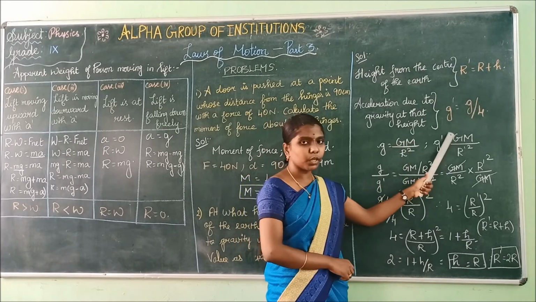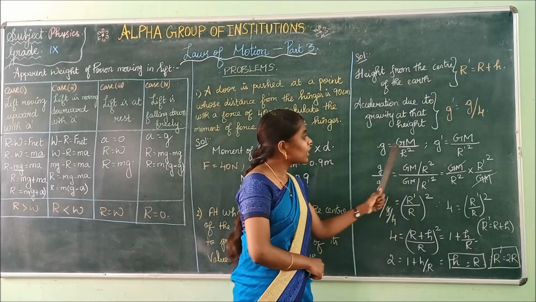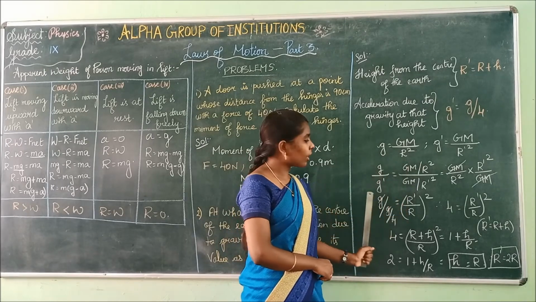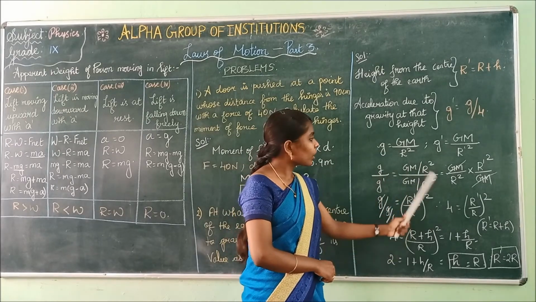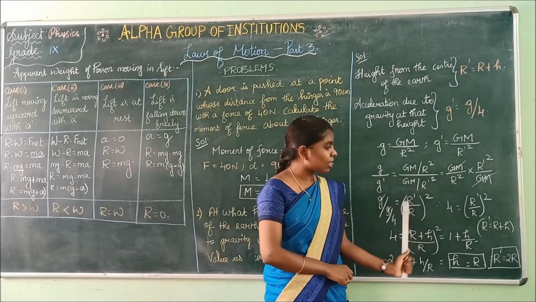G dash equal to GM divided by r dash square. Substitute the value of g and the value of g dash, g by g dash. This GM and this GM will get cancelled, giving r dash square by r square.